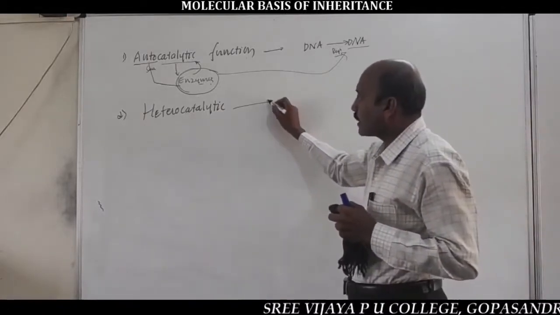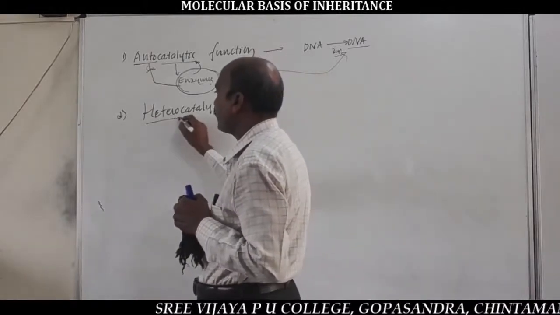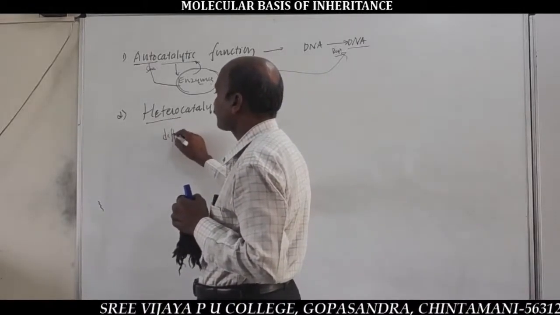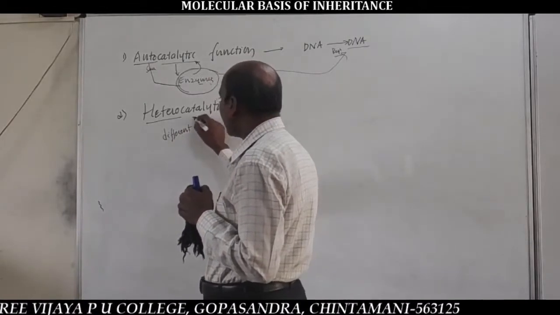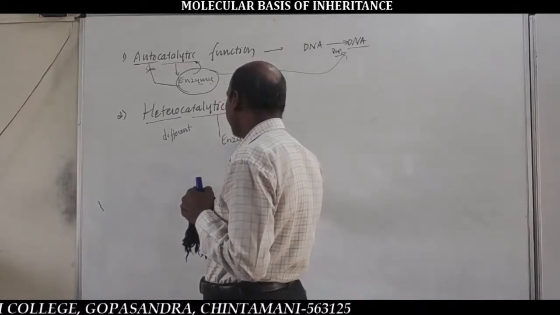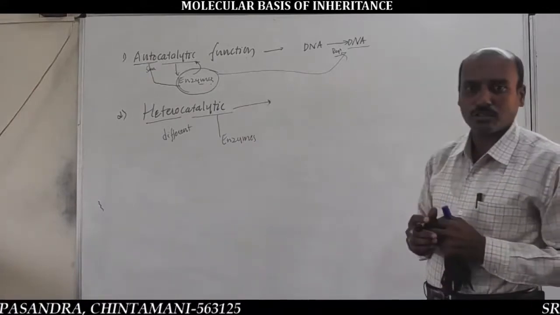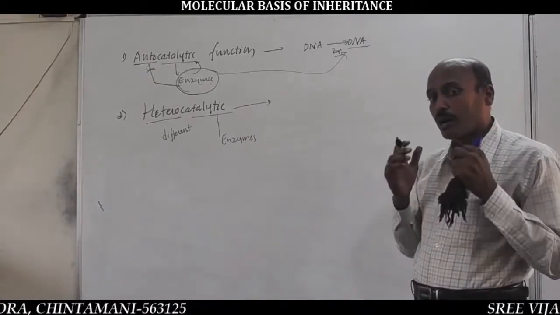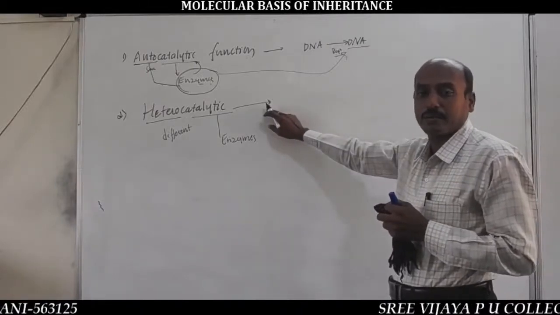Whereas in the heterocatalytic function of DNA, hetero means different. Catalytic means enzymes, by the involvement of different types of enzymes. Here DNA produces different types of RNA and proteins. That is called the heterocatalytic function of DNA.